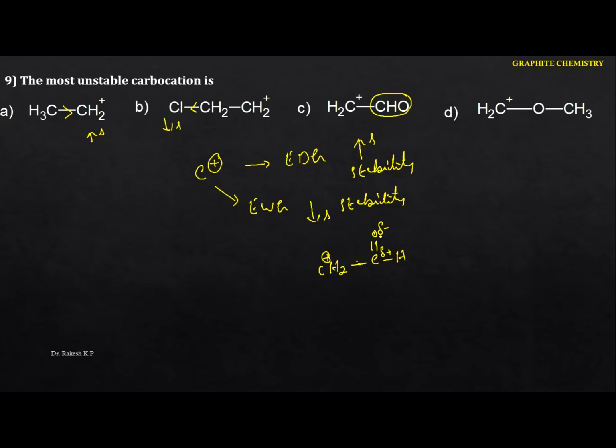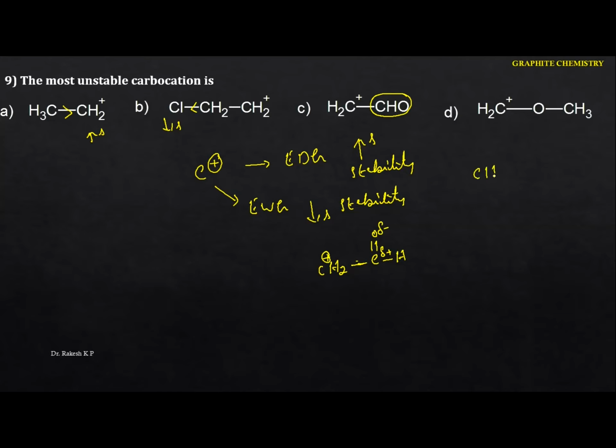Okay, and here also we are having an electron withdrawing group. See the positions here. Here it is not directly attached to the carbocation, but here this group is directly attached to the carbocation. Hence, if the electron withdrawing group is directly attached to the carbocation, stability gradually decreases. That means the more unstable.